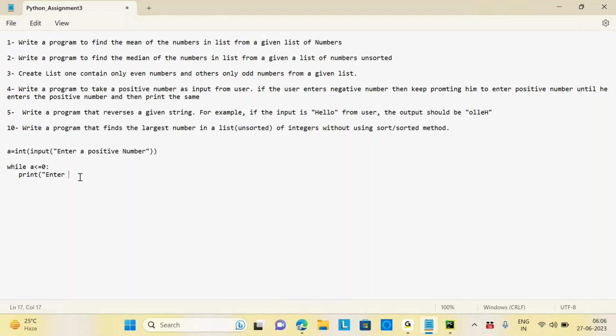And the next one, it is just with the index number you have to do, using index, and that's it. That's correct. And the next one, without the sort method you're asking. If I take a variable and assign the first index and check with the rest of the numbers, can I do it that way? Yes, you can try that.